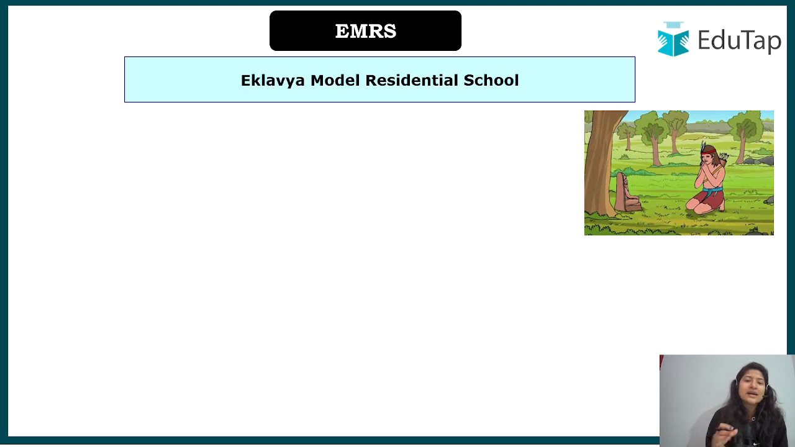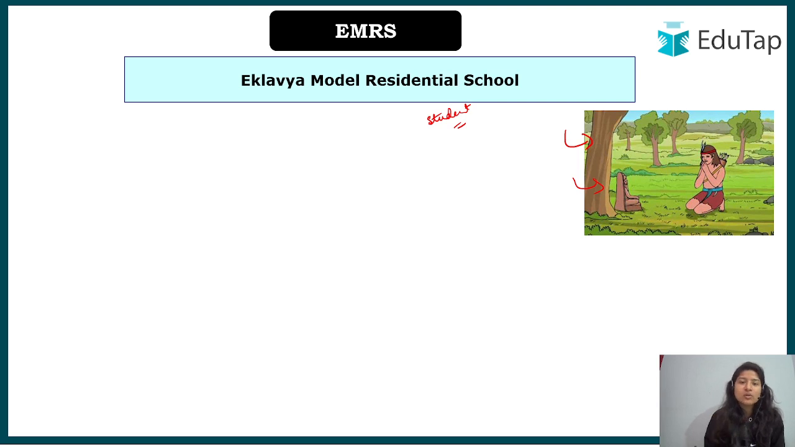See, EMRS has a full form: Eklavya Model Residential School. When we understand the full form, half of the scheme is understood. You all must have heard the story of Eklavya. He was a child who belonged to a tribal community, and from mud he made a sculpture of Guru Dronacharya, and then he declared that from today onwards he is his student. Do remember this word: he is the student of Guru Dronacharya, and then he used to practice his archery, right?